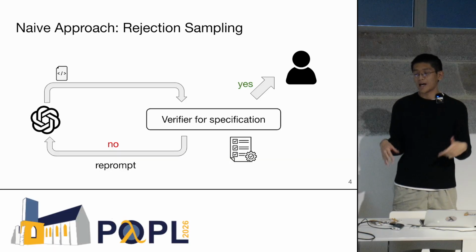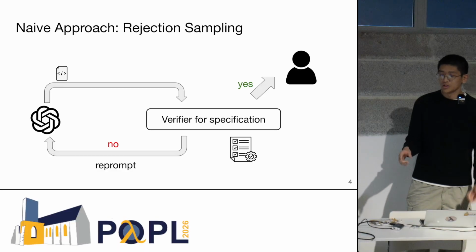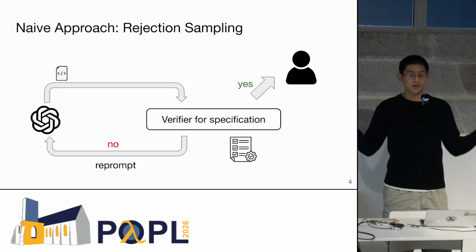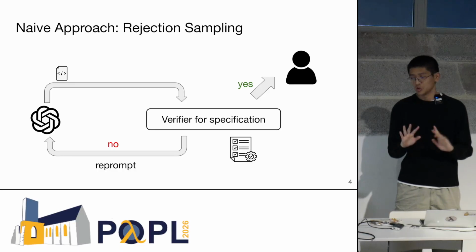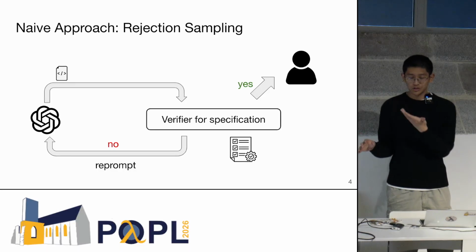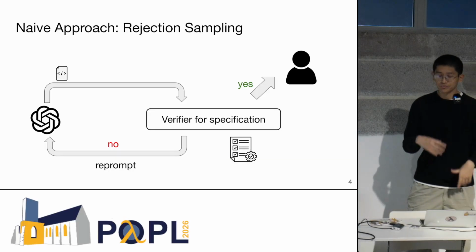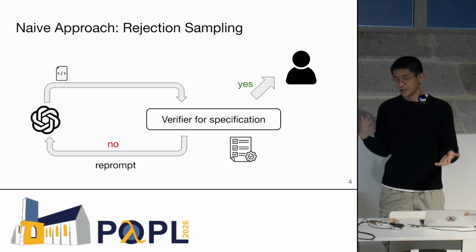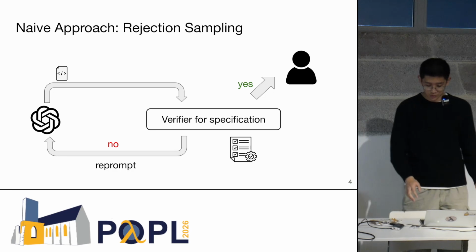Basically, you just ask the LLM to generate a whole program. You put it into a verifier. If the verifier says yes, we can just return it to Alice, no problem. And if it doesn't, we can reprompt or retry with the LLM. And keep on doing this a couple of times, and hopefully eventually we get something that works, right?